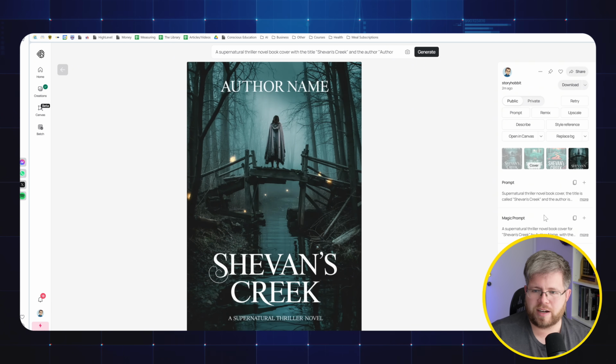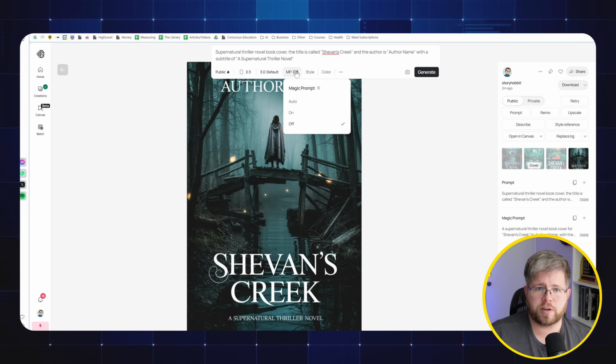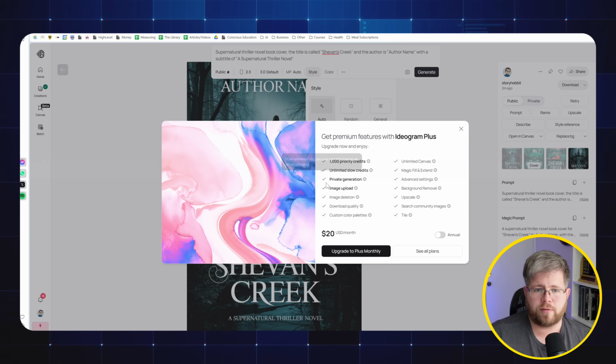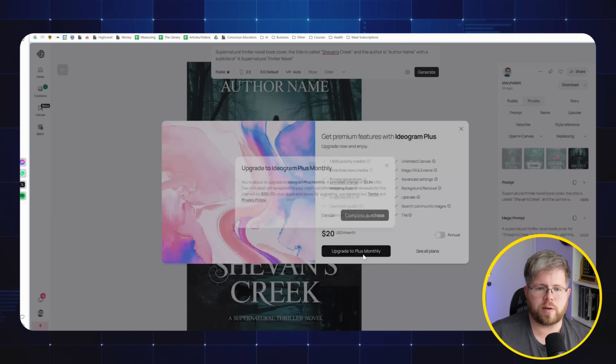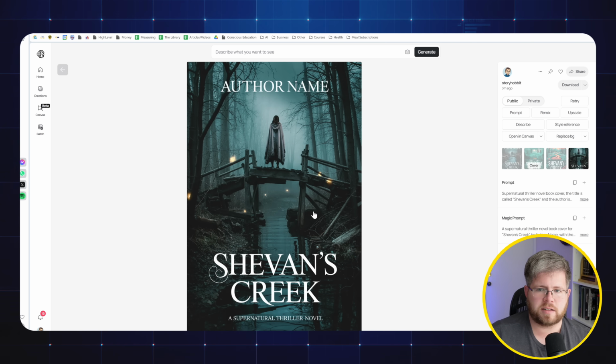So let's go into here. We're going to copy this prompt again, use the exact same prompt. We're going to turn magic prompt to auto. And under style, we're going to go here to reference. And unfortunately, you are going to have to upgrade to Plus monthly. So I'm just going to do that for now. I probably won't keep this, but we're just going to upgrade it really quick, and we're just testing this out to see how well it does.